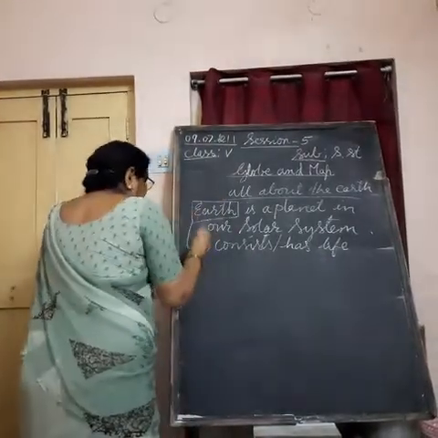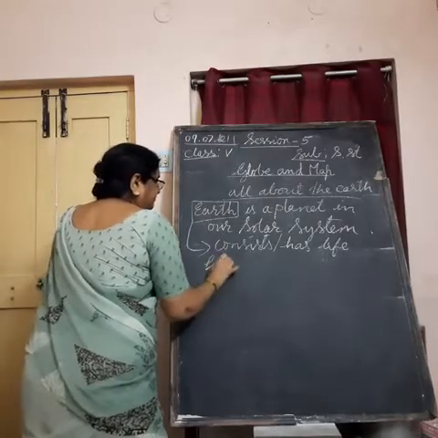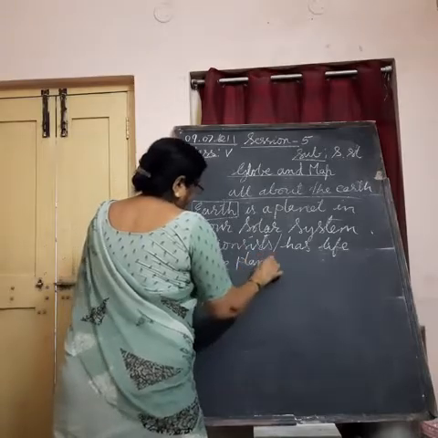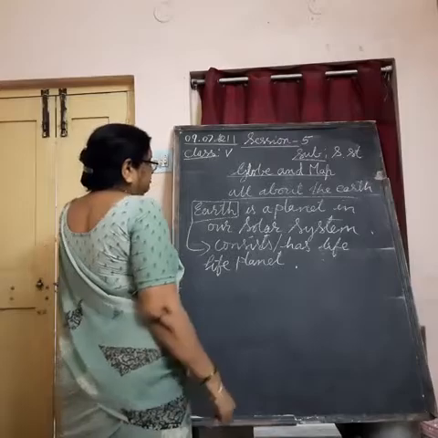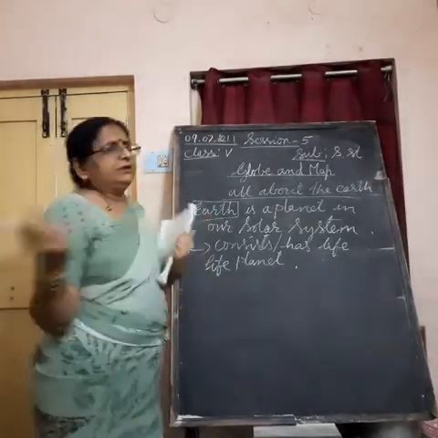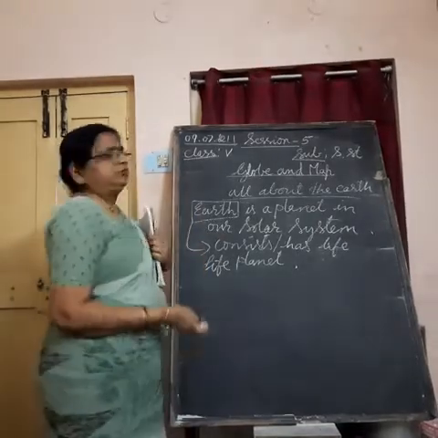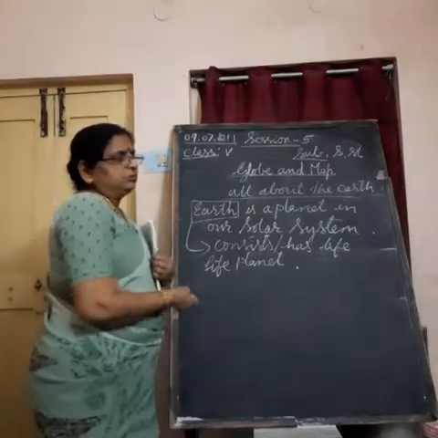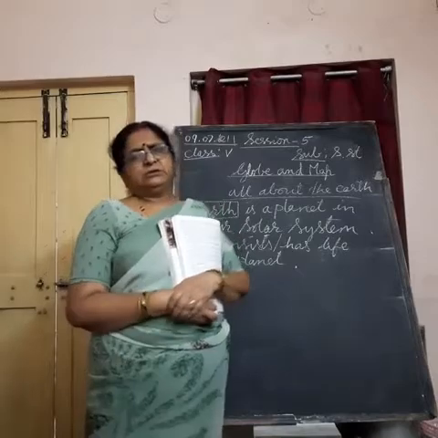So Earth is also known as the life planet. Life prevails only on Earth, not on any other planet. That's why Earth holds the most important place in our solar system.